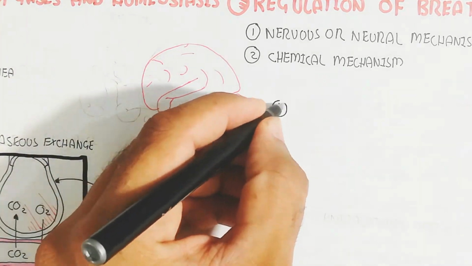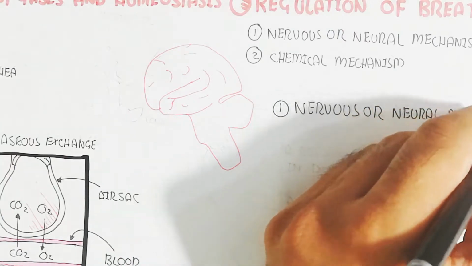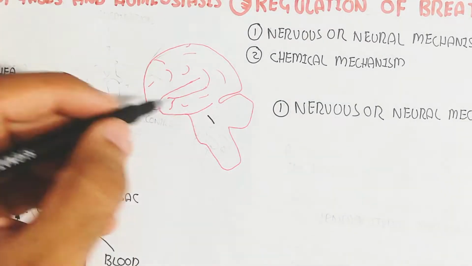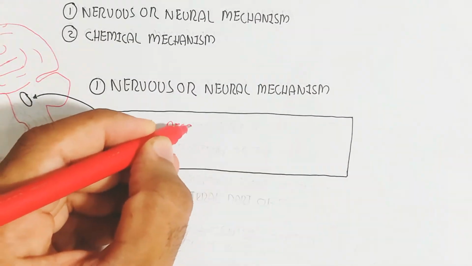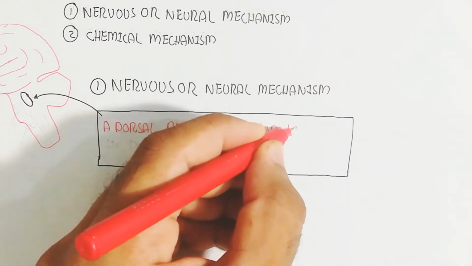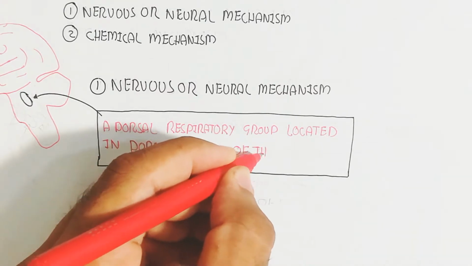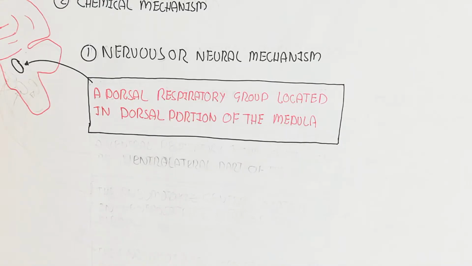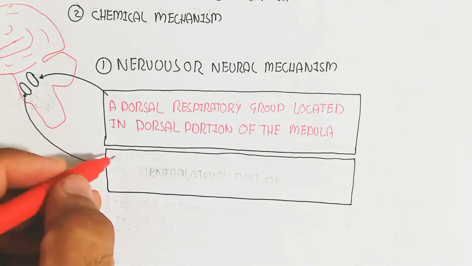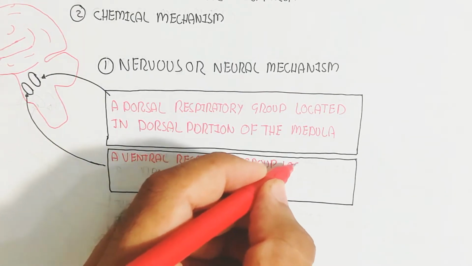This is the brain, which contains the medulla and pons. Let's begin to understand first the nervous or neural mechanism. Here is the dorsal respiratory group, located in the dorsal portion of the medulla, and it is used for inspiration when there is hypoxia. Hypoxia means when oxygen decreases. And this is the ventral respiratory group, located in the ventrolateral part of the medulla.